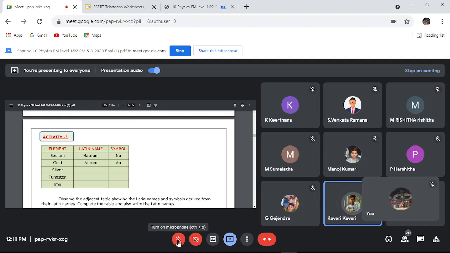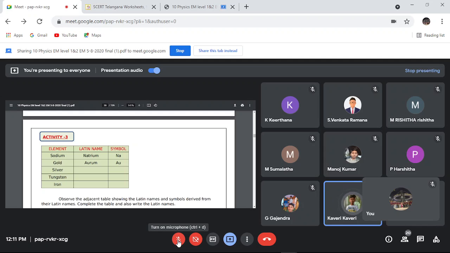Hydrogen 1, helium 2, lithium 3, beryllium 4, boron 5, carbon 6, nitrogen 7, oxygen 8, fluorine 9, neon 10.